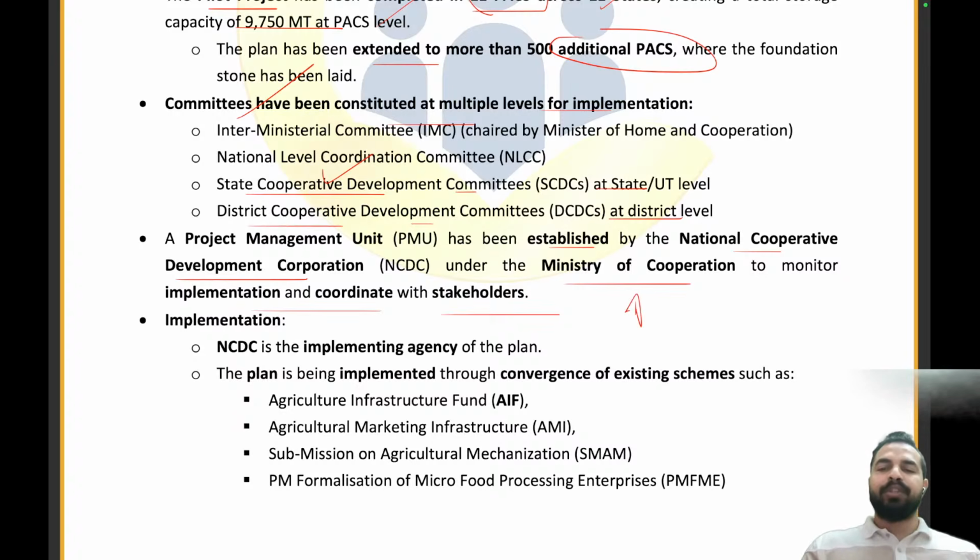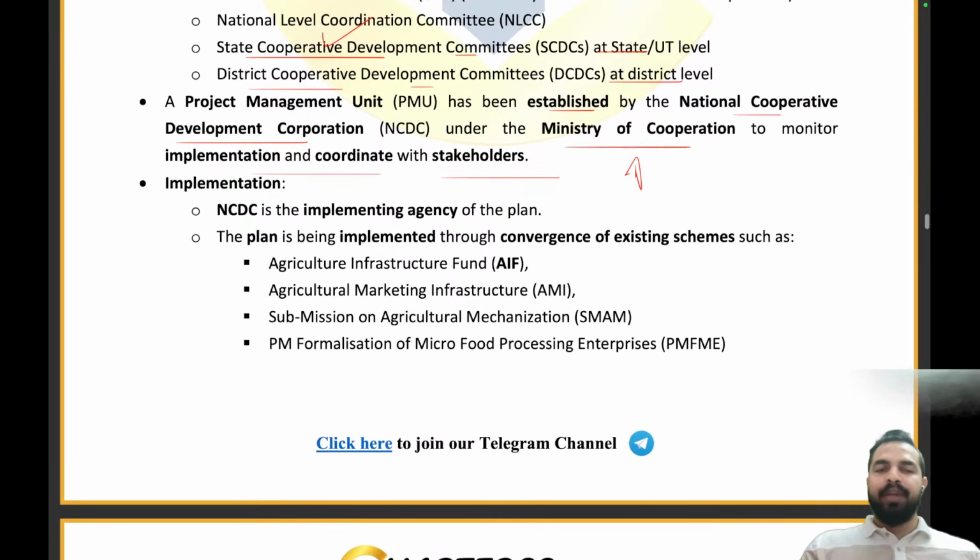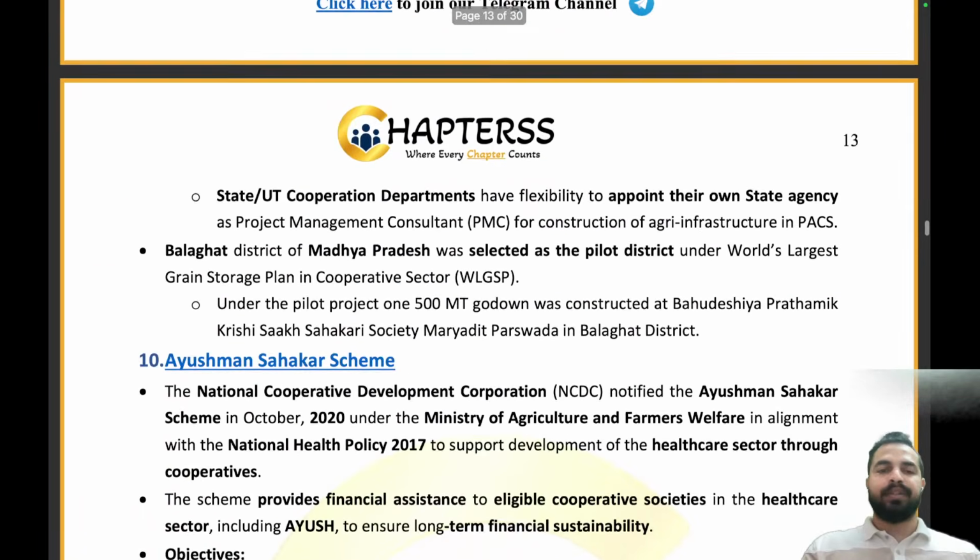This has been done under the Ministry of Cooperation to ensure implementation and coordinate with the stakeholders. Now the implementation of this particular plan will be done by NCDC. It is the implementing agency of the plan. It will be implemented through the convergence of existing schemes like the Agriculture Infrastructure Fund, Agricultural Marketing Infrastructure, Sub-Mission on Agricultural Mechanization, and PM Formalization of Micro Food Enterprises.